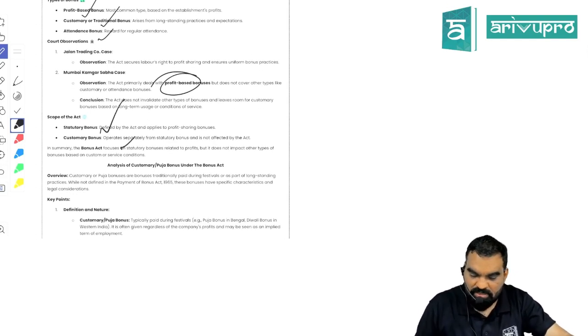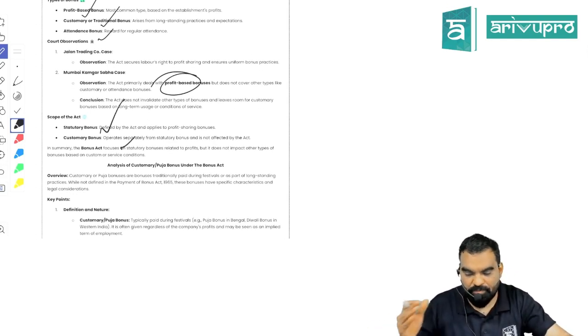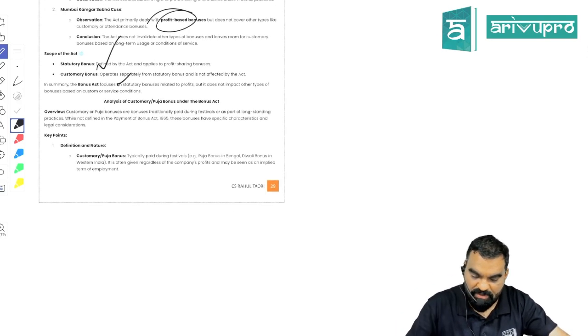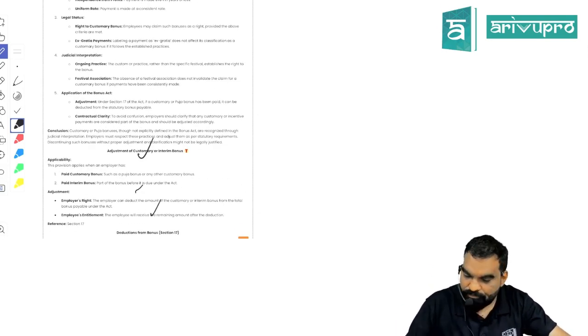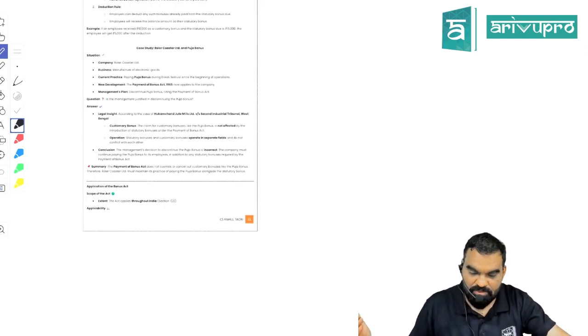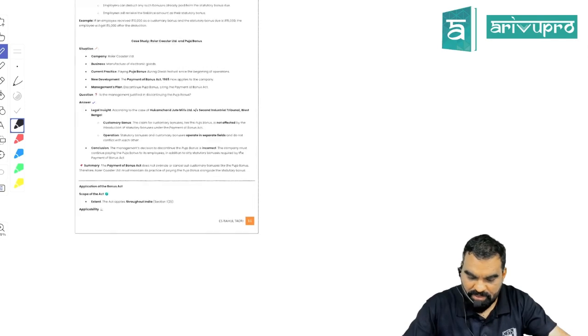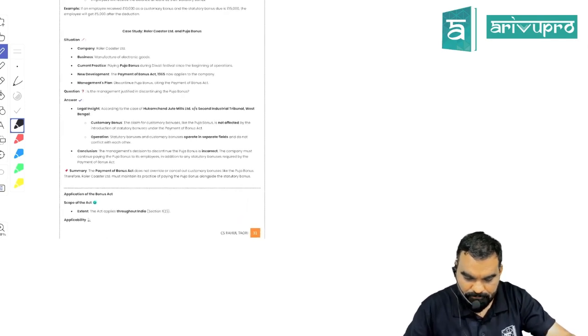Statutory bonus and customary bonus are two different things. If from the beginning you were used to paying customary bonus, that is puja bonus, you have to pay in addition to that the statutory bonus. Both cannot be adjusted against each other. You have to remember that. So if it is your practice to pay customary bonus, you have to pay customary bonus separately, and you have to pay the statutory bonus separately, right?